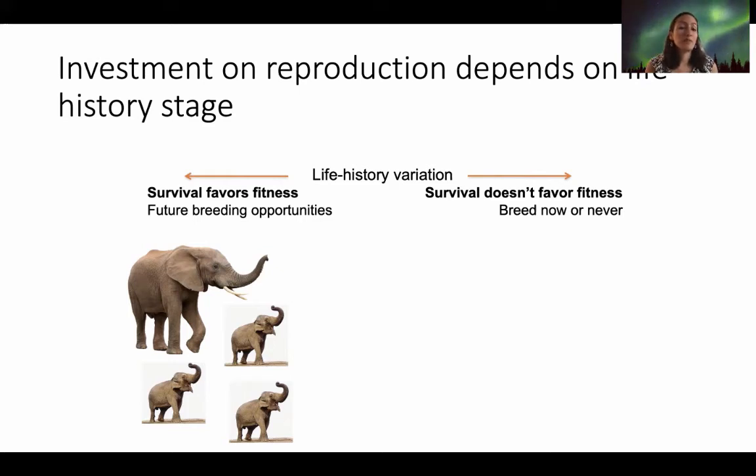But that's for organisms that will live a long life and have multiple breeding opportunities in the future. But what happens for organisms that don't live a long life, have a very short life, and don't have any future opportunities for reproducing? This happens either for organisms that live a very short life and have a very limited breeding season, but it might also happen in the same organism as it moves through life. Earlier on, when they're young, they'll have plenty of opportunities to reproduce in the future. But as they start getting older and their life expectancy is declining, the opportunities for future reproduction are limited, and they might switch to a different strategy.